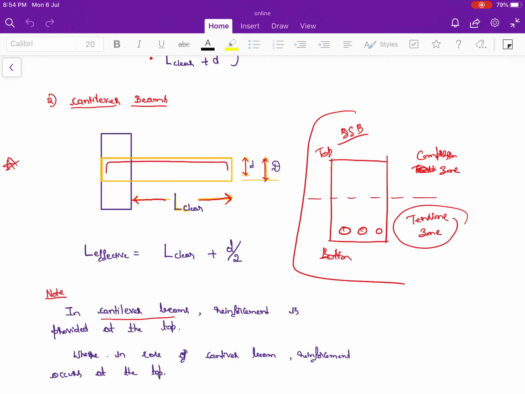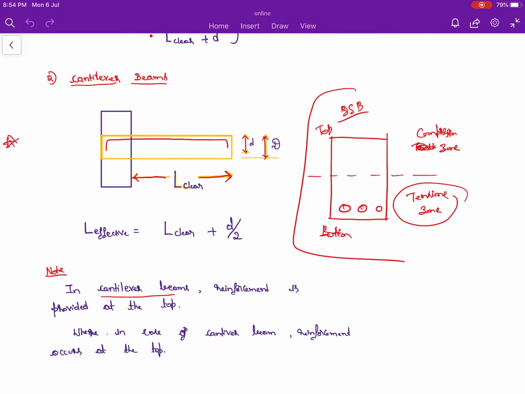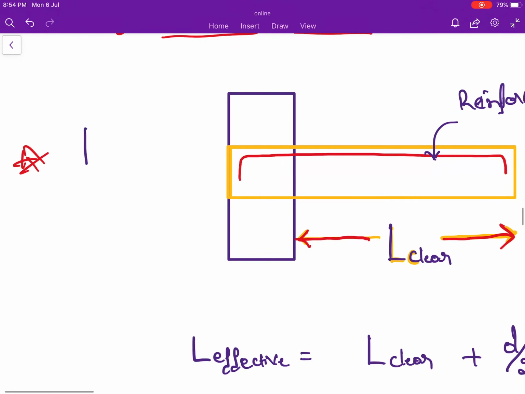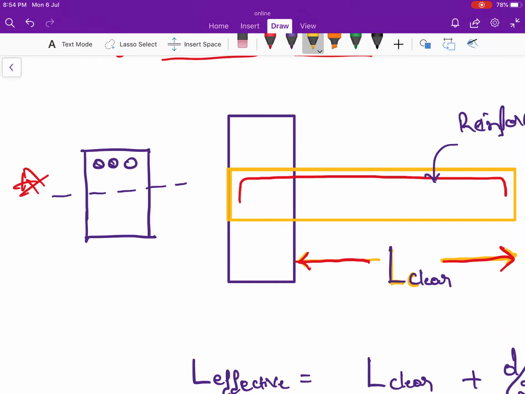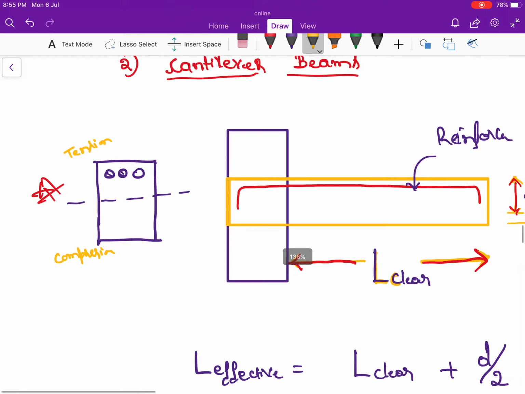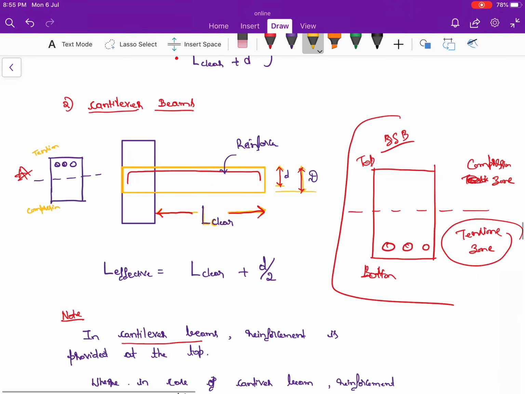In case of this, what happens? You're going to provide the reinforcement at the top. So if I take a section for this cantilever beam, you're going to provide the reinforcement at the top. If I draw a neutral axis like this, the top portion is called the tension zone and the bottom portion is called the compression zone. This is the variation that is going to take place.